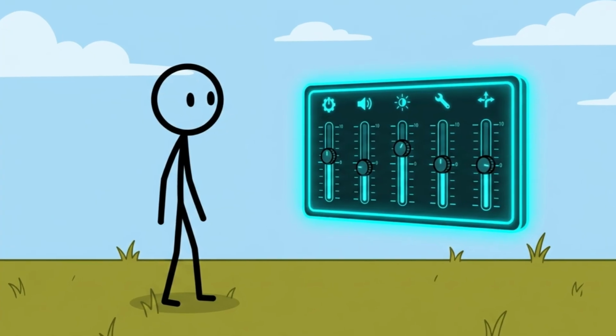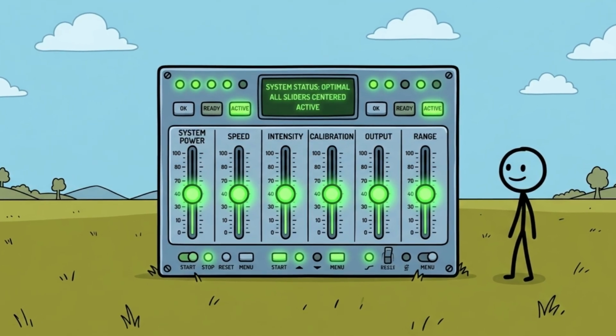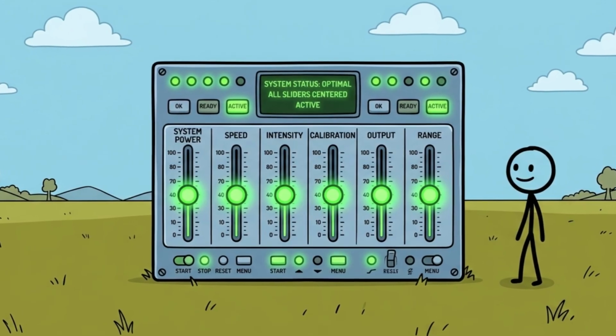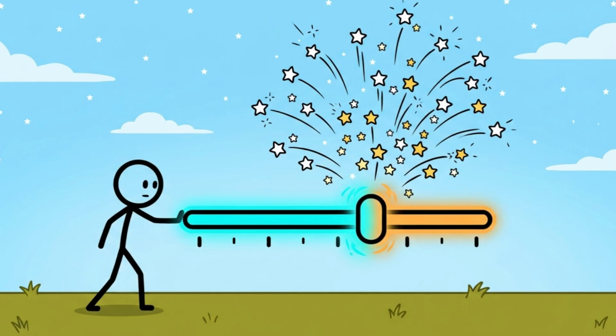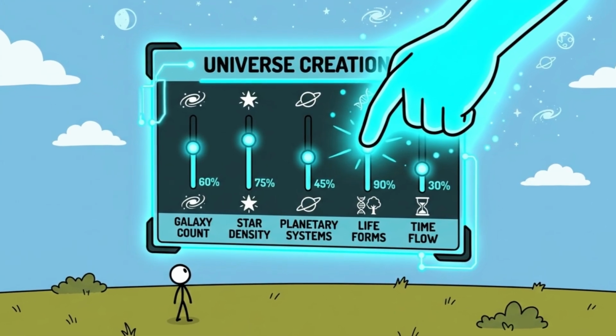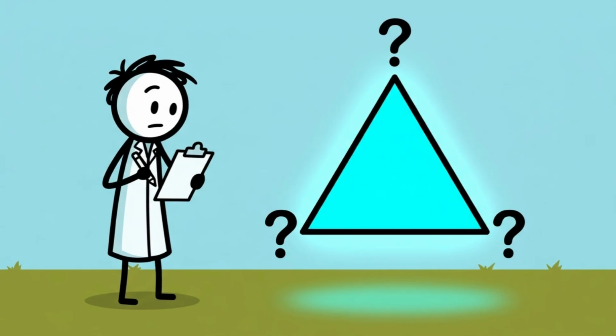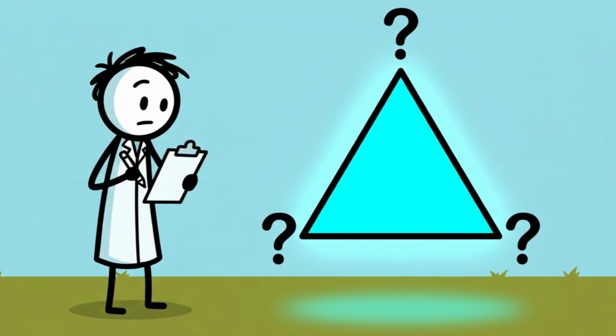If the gravitational constant or the mass of an electron were altered by even one part in a trillion, stars would never form, atoms would fly apart, and life would be impossible. The universe's settings are dialed in so perfectly for consciousness that it looks like a developer carefully adjusting the sliders in a creation menu. In 2003, Oxford philosopher Nick Bostrom proposed a logical trilemma that shook the intellectual world.